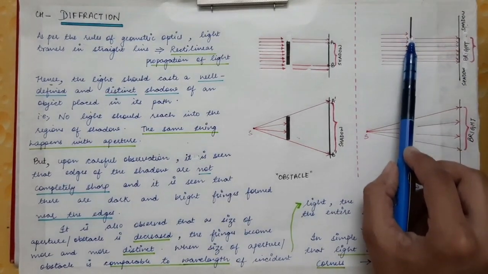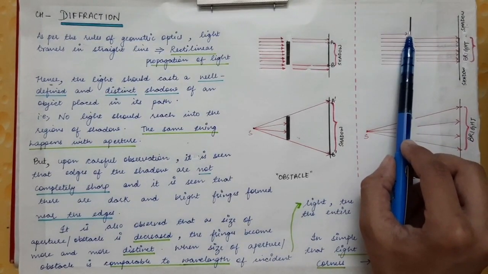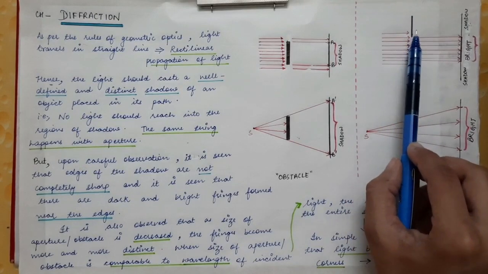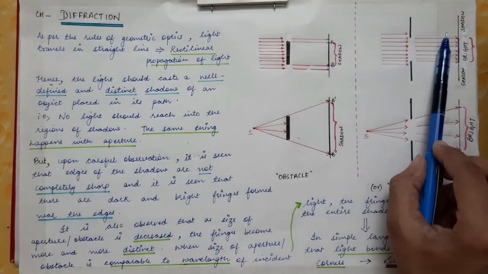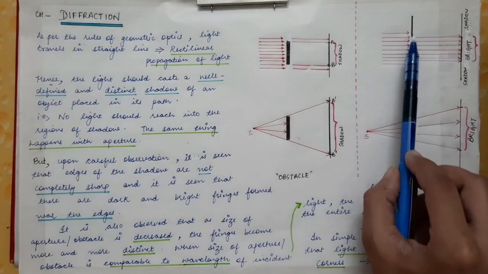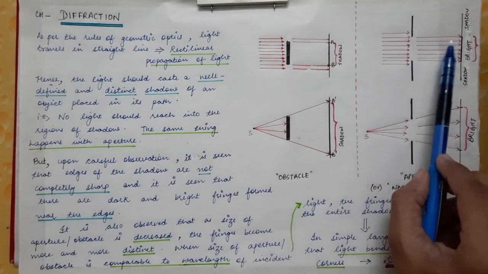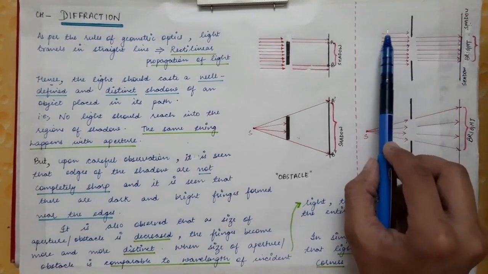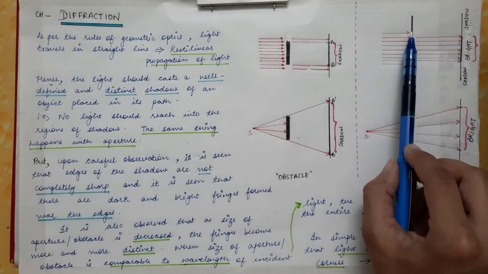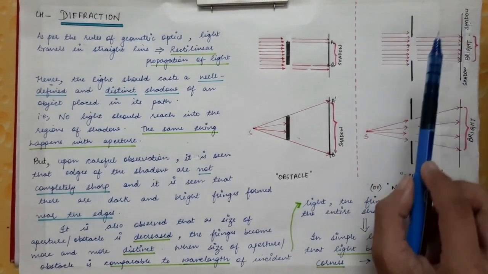So these are the hindrances, these are the obstacles. The light will not pass through these obstacles, so light will be obstructed. Some part of the light will pass and will fall on the screen, and some part of the rays will be obstructed and will not fall on the screen.